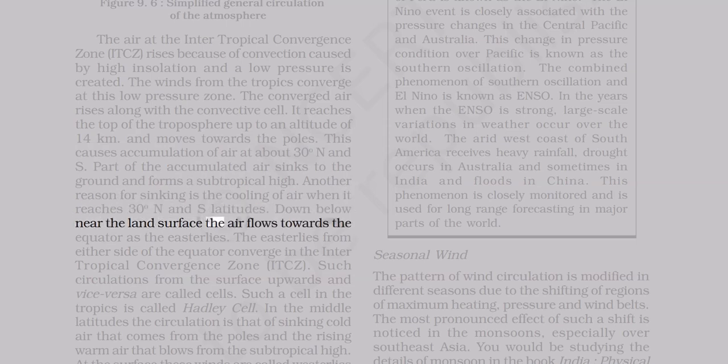Down below, near the land surface, the air flows towards the equator as the easterlies. The easterlies from either side of the equator converge in the intertropical convergence zone, ITCZ. Such circulations from the surface upwards and vice versa are called cells. Such a cell in the tropics is called the Hadley cell. In the middle latitudes the circulation is that of sinking cold air that comes from the poles and the rising warm air that blows from the subtropical high. At the surface these winds are called westerlies and the cell is known as the Ferrel cell.